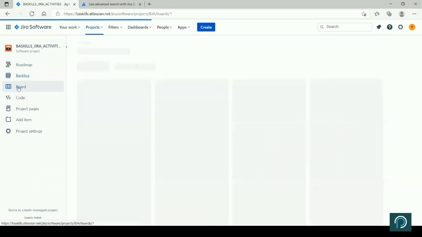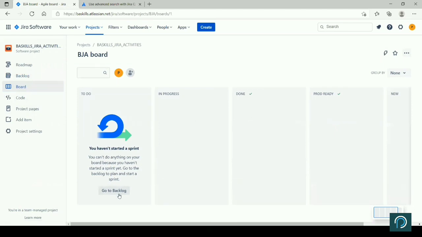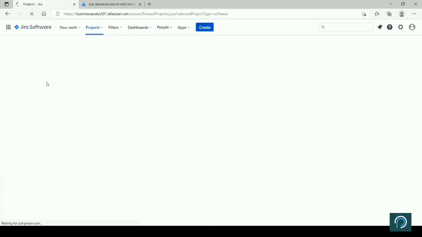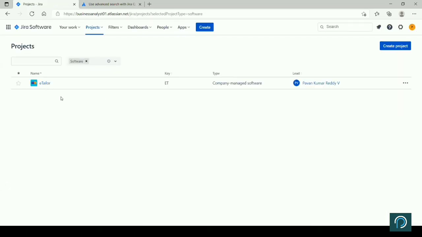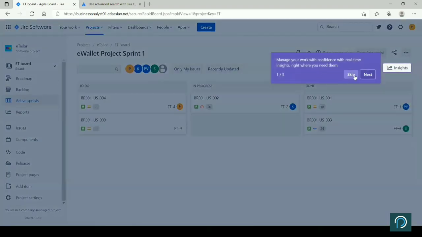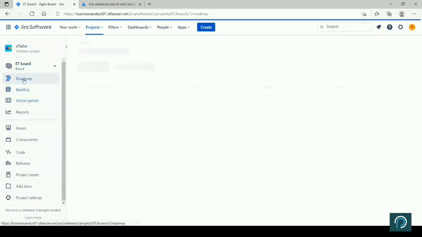And then on the board, right, this is the board. You will see what items are on a particular sprint, right? On the current sprint, it will always be the sprint which is currently being worked on. The items in the to-do list, if there are 5 items, will be on the to-do list. They are in progress, done, and all this you will see here, right? So I'm not able to do that. Let me just pull up an existing project and we will see all this information. So this is an existing project, e-tailer, right, which has been created. So let's see all these items. We'll go to roadmap.